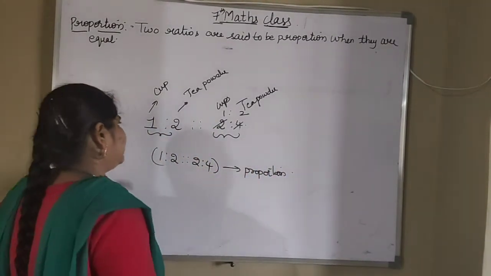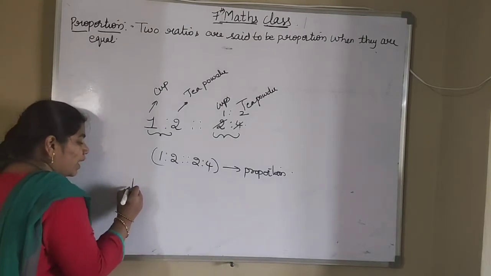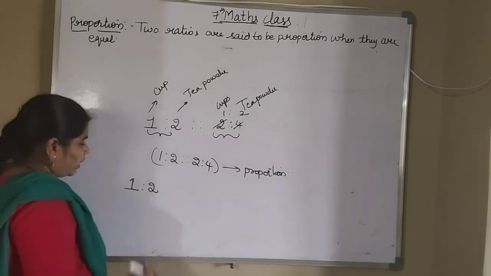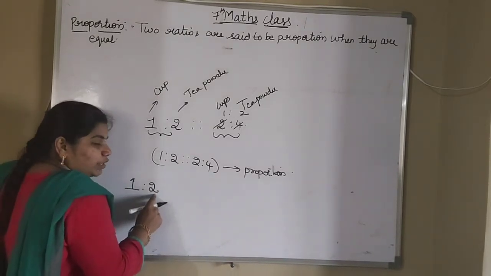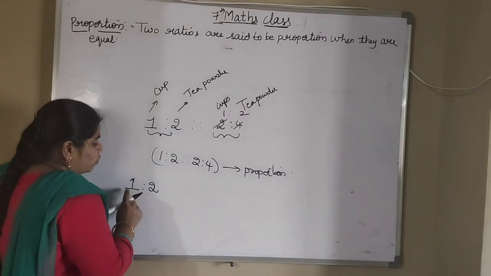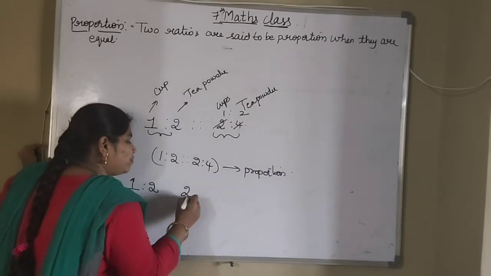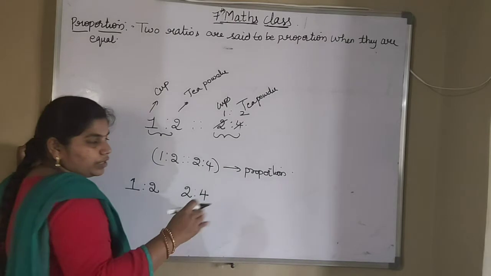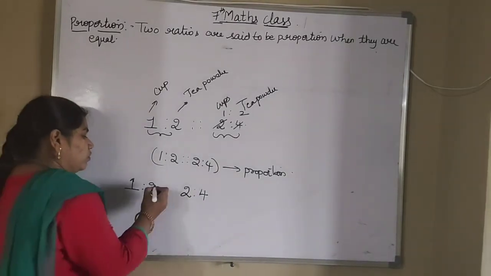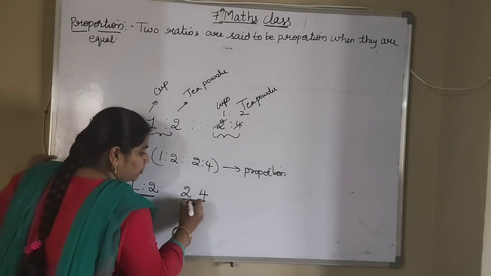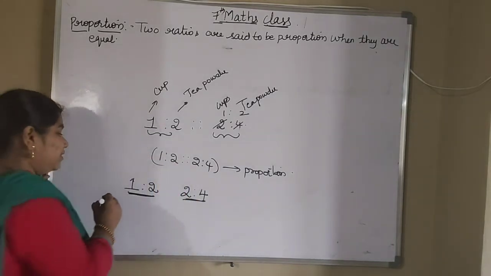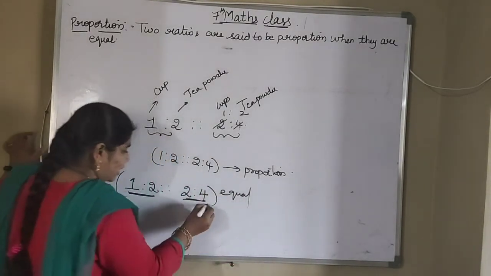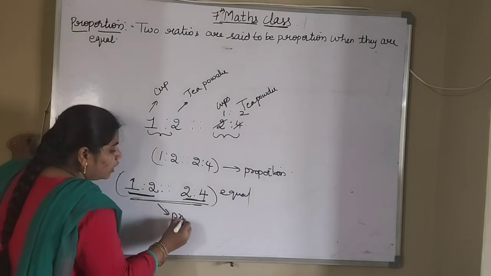One more example I will take. Same example again I am telling. For making 1 cup of tea, you are taking 2 tablespoons of tea powder. This is only for 1 cup. If I want to make 2 cups of tea, how many spoons of tea powder will I take? 4. It will be double. Is it right? So now, how many ratios are these? This is the 1st ratio, this is the 2nd ratio. When these two ratios are equal, then only we will say these two ratios are in proportion.